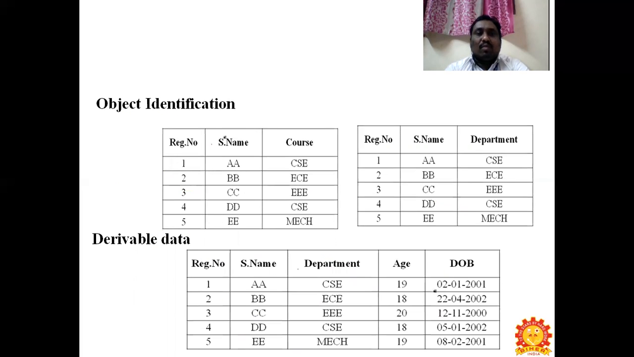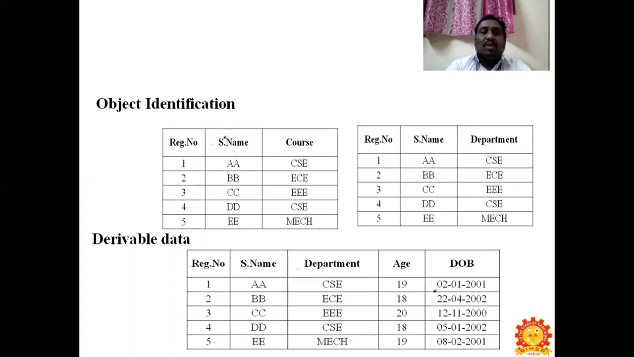An example has been given for object identification. You can see two tables, with register number, name and course on the left. In object identification, the course and department are the same, giving the same data, but the name has been different. The object is the same, but in the first table it is called course, and in the second table it is called department. The content inside is the same. So this is what object identification is.